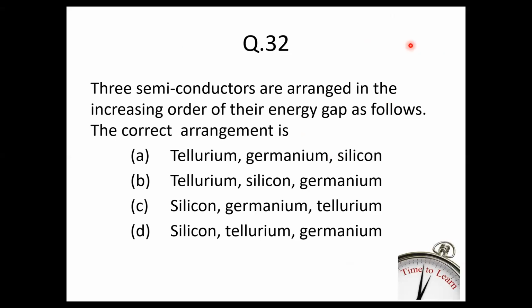Question number 32. There are three semiconductors in front of you. They are arranged in the increasing order of their energy gap. Which one is the correct arrangement?